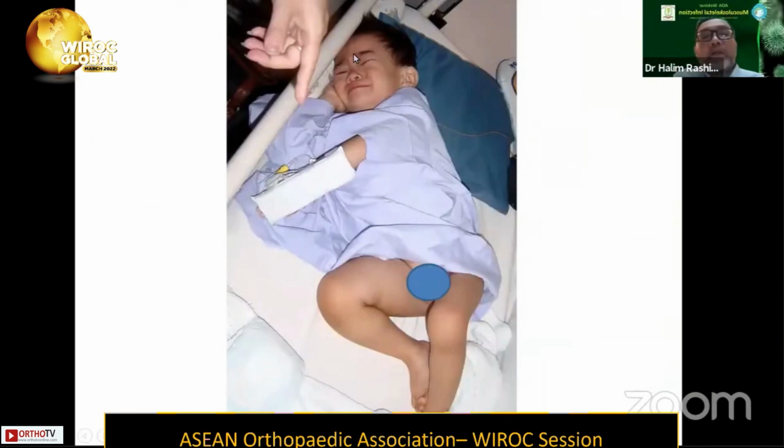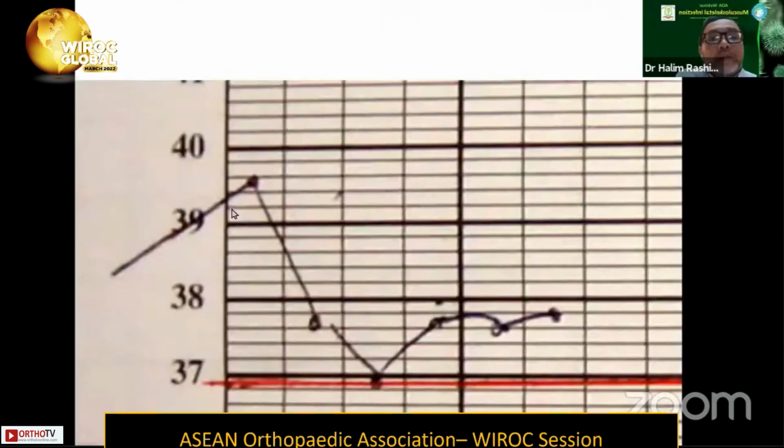Okay, so this is the child. You can see how painful or how miserable the child is, and you can see also the right thigh here is swollen and held in flexion, which is the position of comfort for any joint pain. Looking at this with the joint swelling, pseudo paralysis, as well as the clinical features of inflammation over the affected side, and on top of that the patient is having a high temperature, I would say there is no doubt that this child is having a septic arthritis of the right hip.